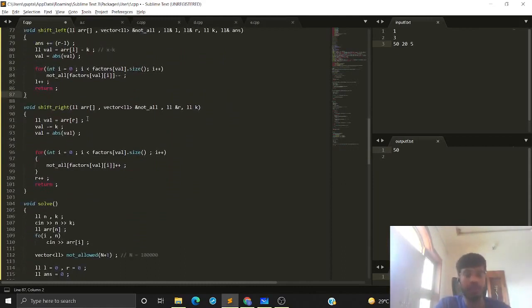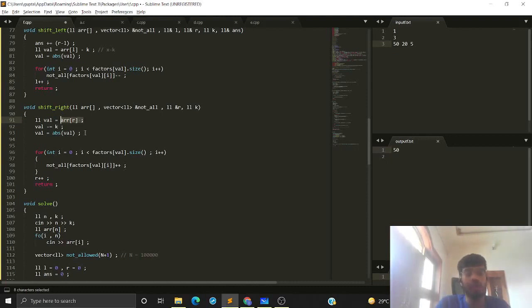Let's first go through the shift right function. In this function, what I want to do is shift my right pointer by 1. So I want to introduce a new element. The element that I want to introduce is array R. Now, if I want to introduce this, then I must update my vector of not allowed. How do we need to update it?